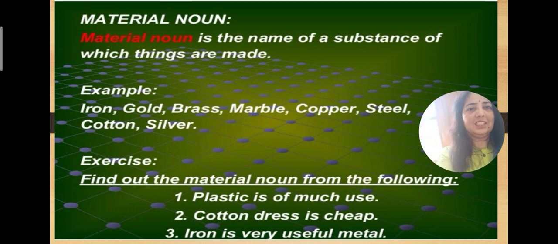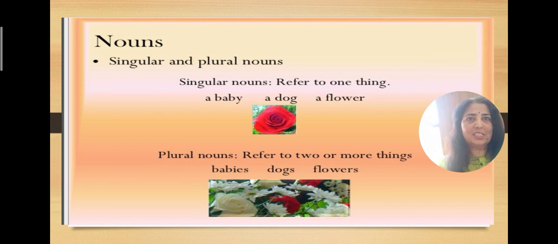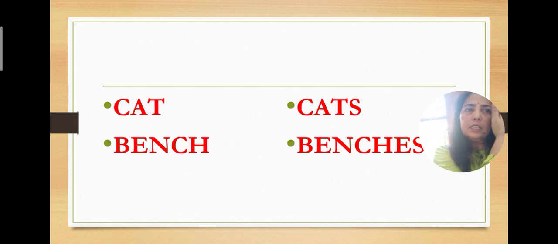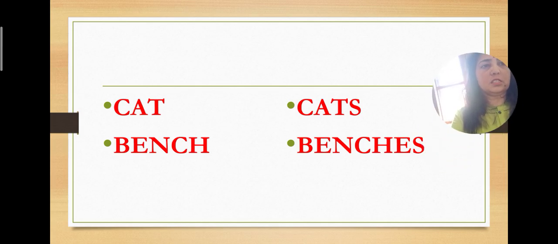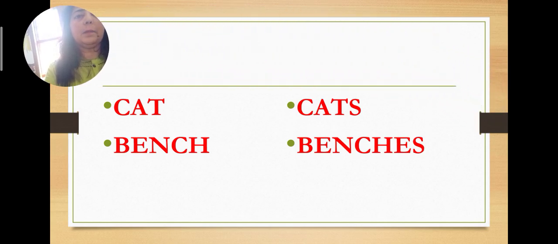Okay, children, moving on to the second concept, nouns can be singular and plural also. So we are going to talk about singular and plural. If we are talking about any one thing, then it is singular. If we are talking about many things, then it is plural. Let's quickly do it. Look at these two words that I have written. Cat. Its plural is cats. One cat, many cats. Bench, benches. One bench, many benches.